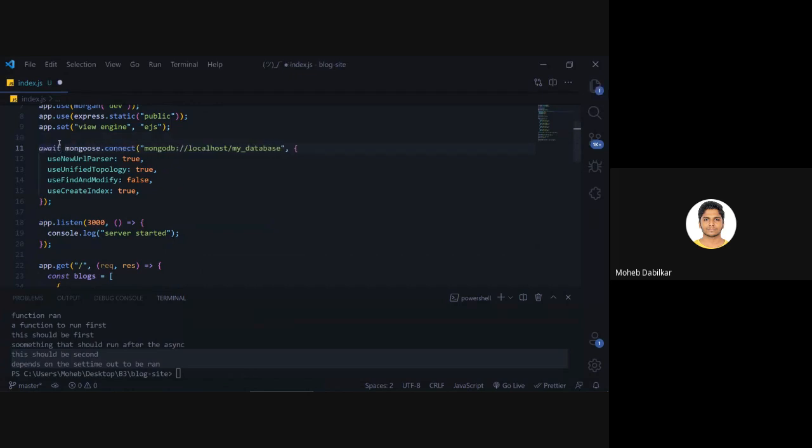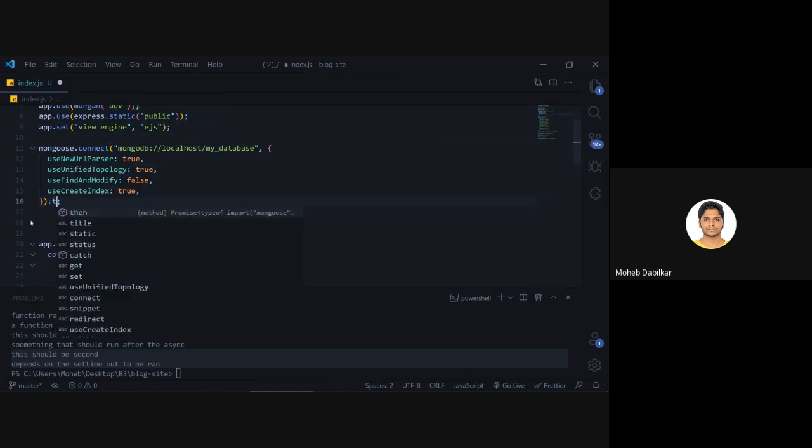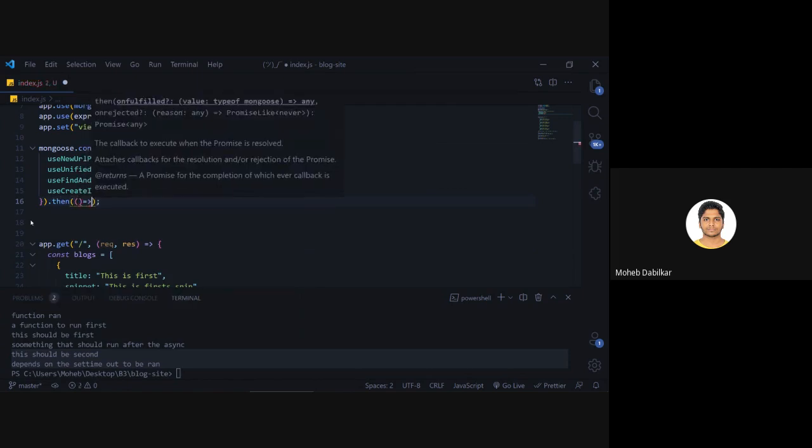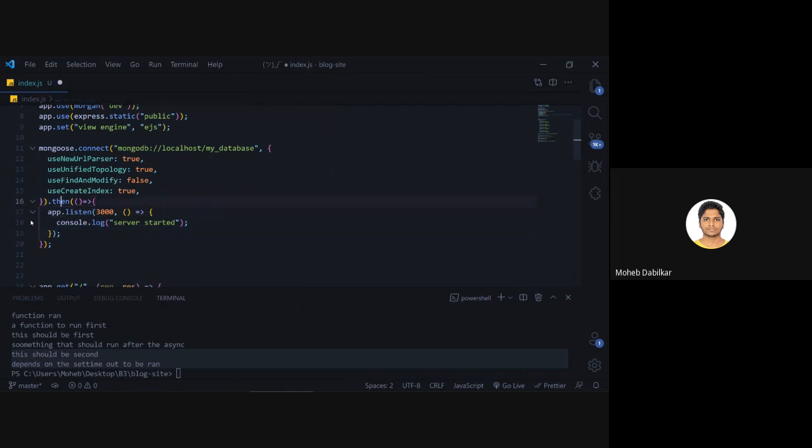The reason we need to wait is that only if our MongoDB is connected, then you want to start your server, right? Unless you don't want to start your server. So what you will do is you will do this, and then we can now say dot then, and then now you can just say over here something like this.